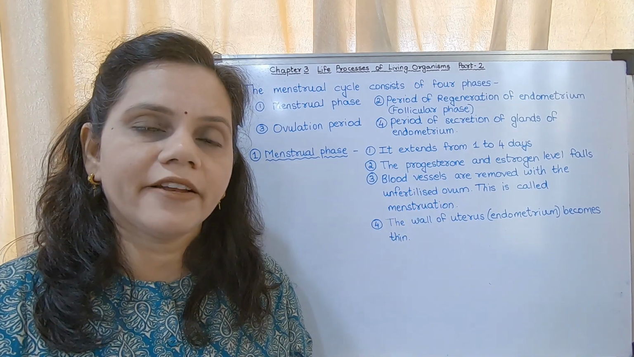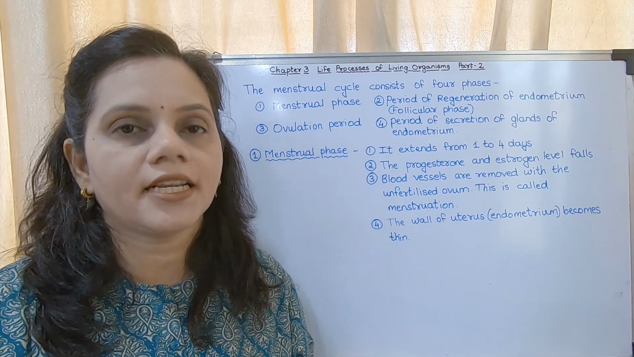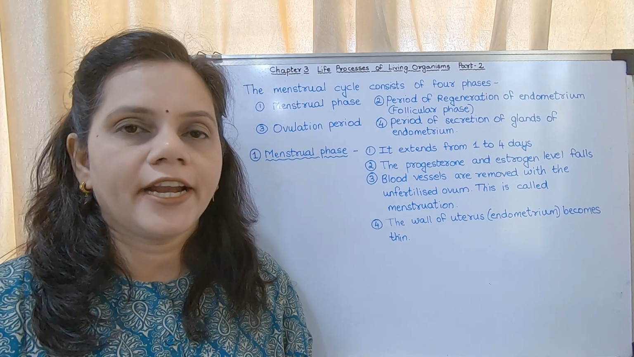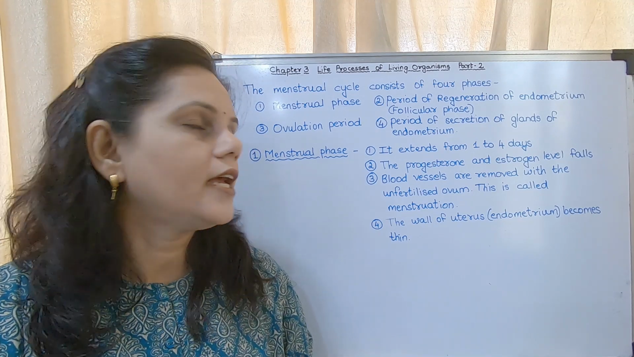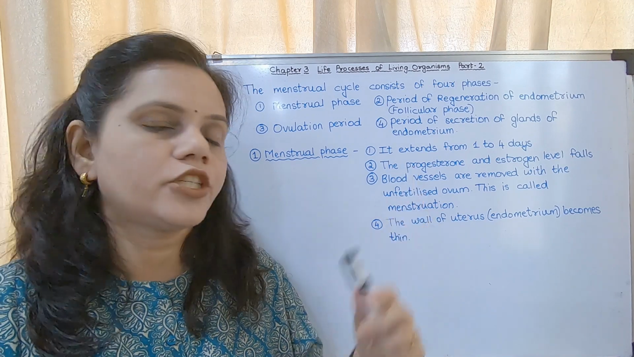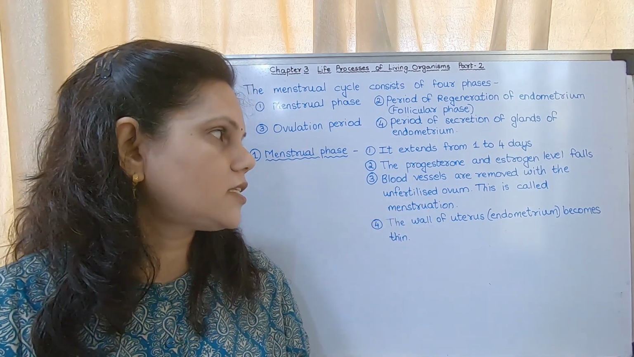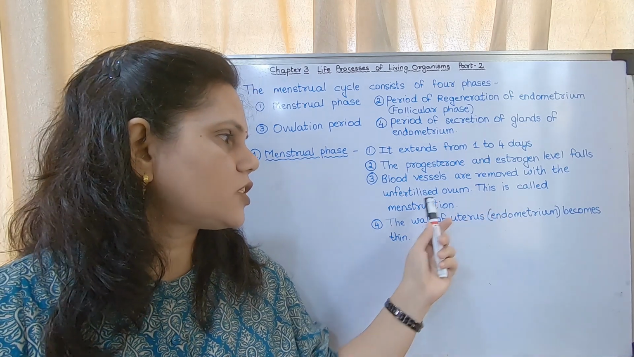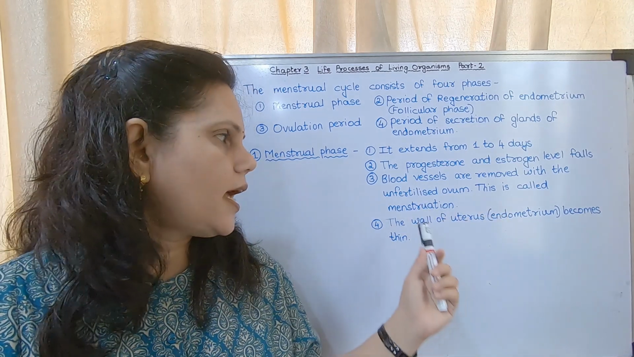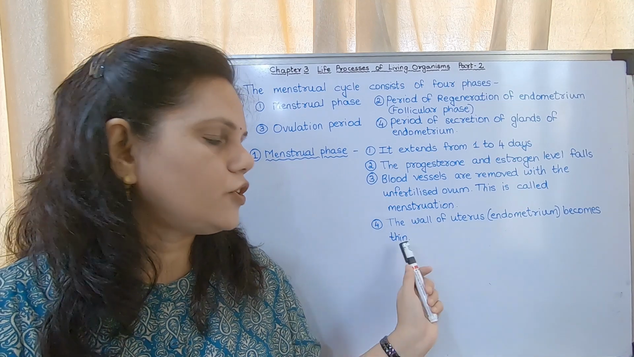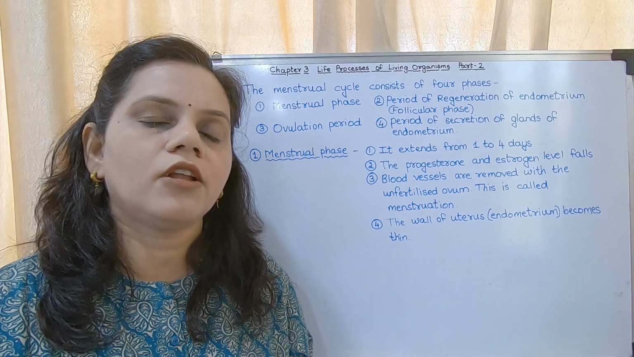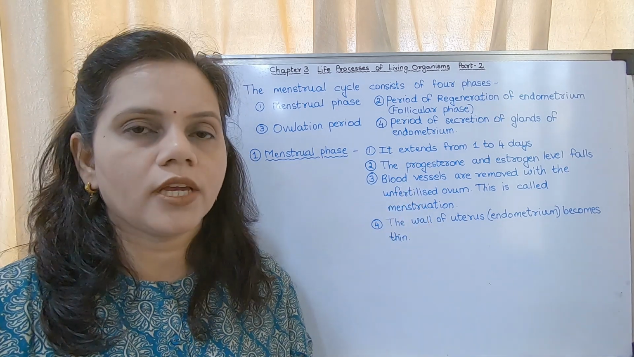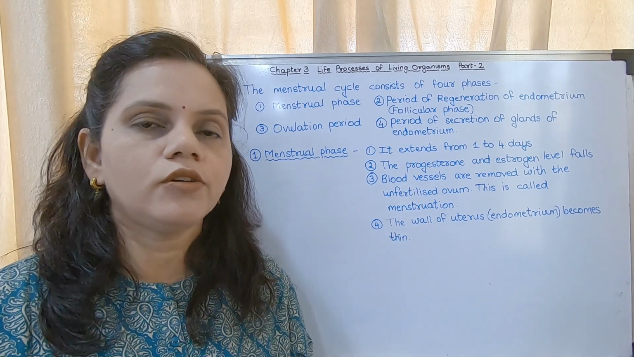Why the level falls, that we will understand in the last phase, that is the period of secretion of glands of endometrium. So when the level of progesterone and estrogen falls, the blood vessels are removed with the unfertilized ovum. This is called menstruation. And due to menstruation, the wall of the uterus becomes thin. Why does it become thin? Because the blood vessels are removed. And this occurs for 1 to 4 days.